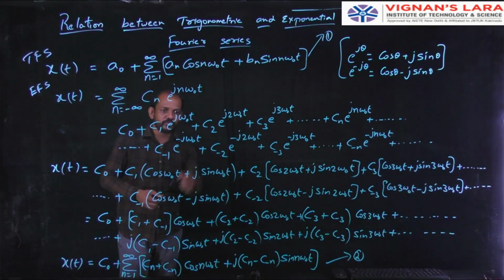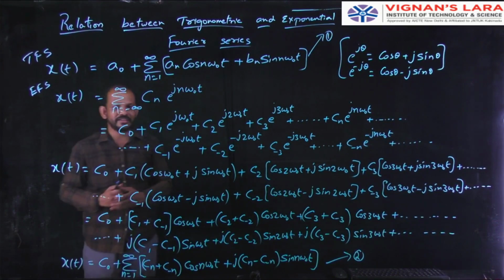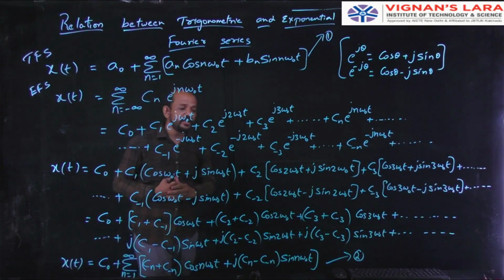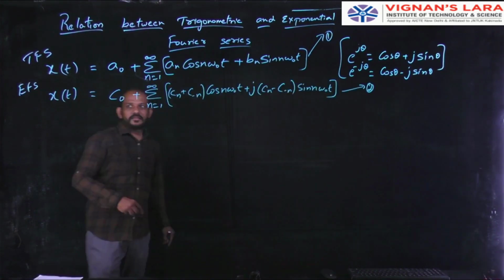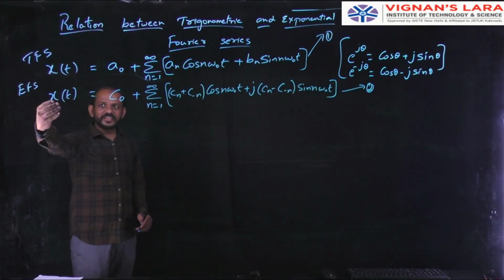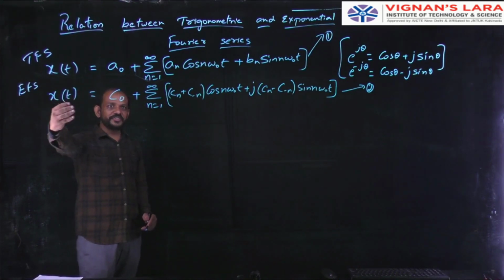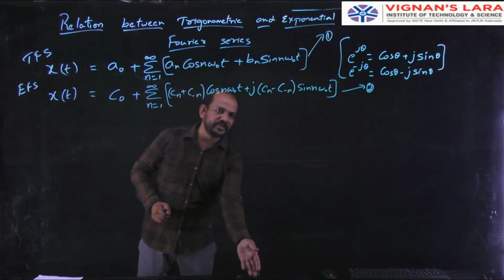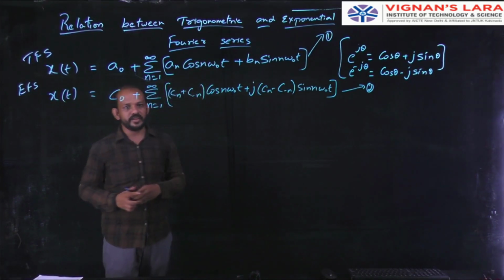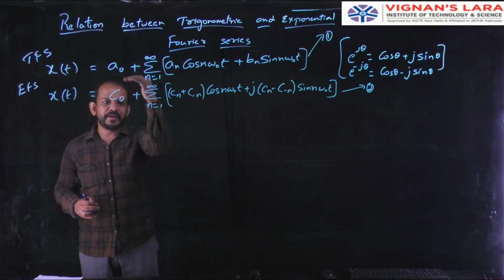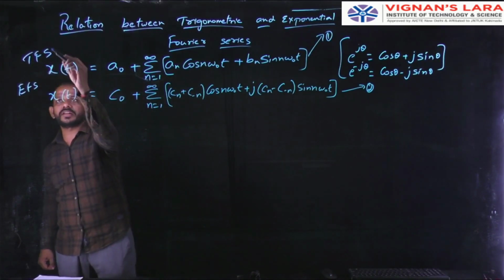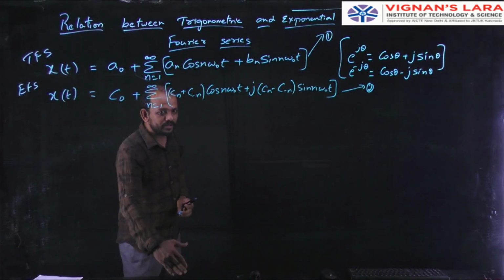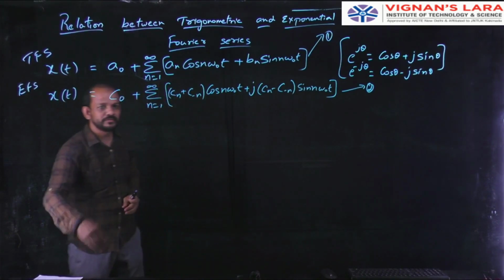Okay, so now we will go for the relation, that is, we get the relation between trigonometric Fourier series coefficients and exponential Fourier series coefficients. So this is the exponential Fourier series representation in terms of cos and sines. The last equation I rewrite again on the top, just for easy comparison. So now I want to compare this trigonometric Fourier series with the exponential Fourier series. For that, I rewrite the equation at the bottom here.